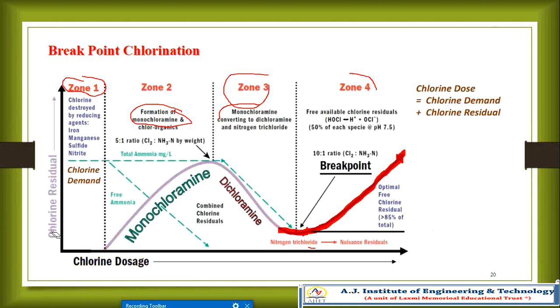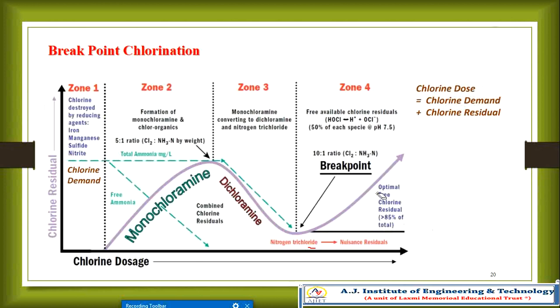Very importantly, this is about breakpoint chlorination. We have studied the processes that happen. This is the breakpoint curve with a 10:1 ratio of Cl2 to NH3-N. This is the free available chlorine, the optimal free available chlorine, which should be less than 85% of the total.